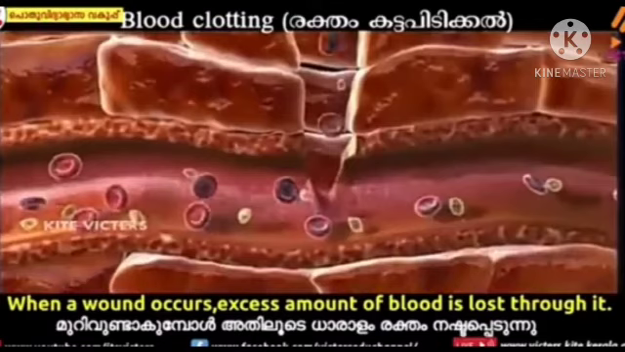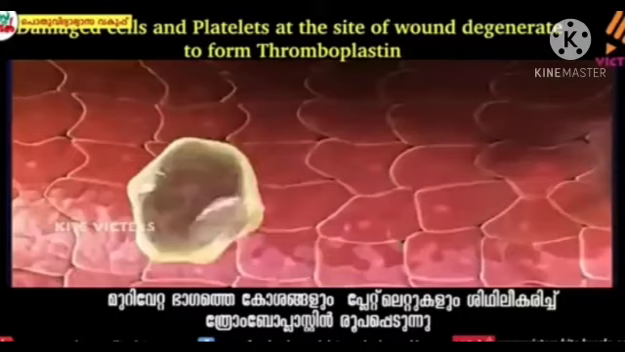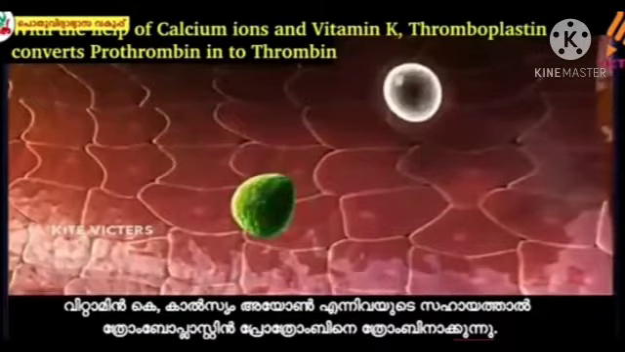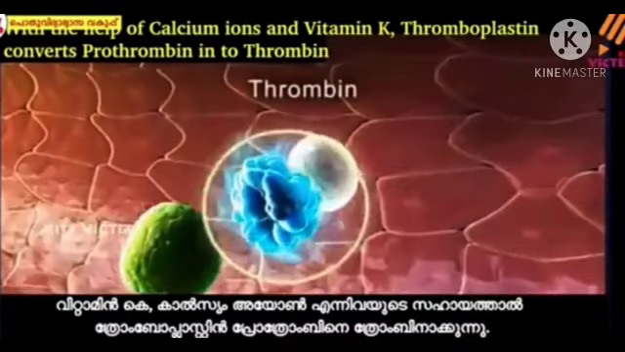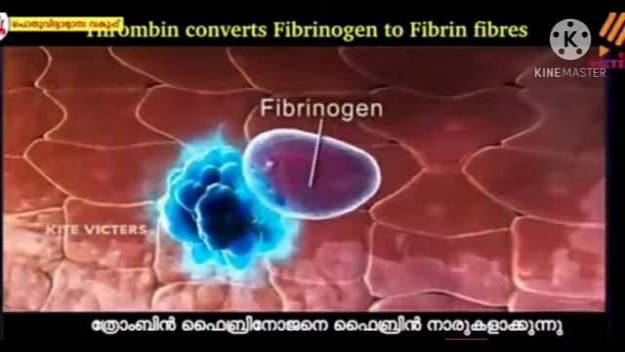When a wound occurs, an excess amount of blood is lost through it and the area becomes damaged. The damaged cells and platelets at the site of the wound regenerate to form thromboplastin. With the help of calcium ions and vitamin K, thromboplastin converts prothrombin into thrombin. Thrombin converts fibrinogen to fibrin fibers.